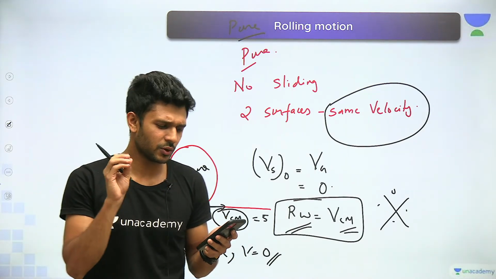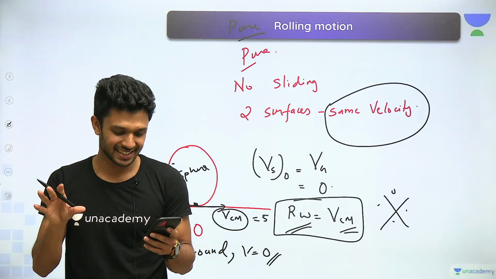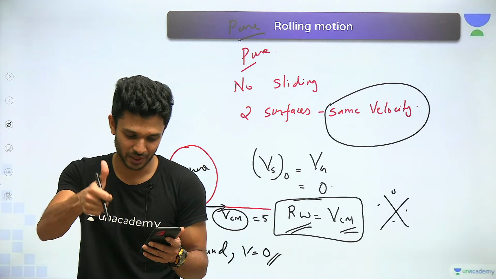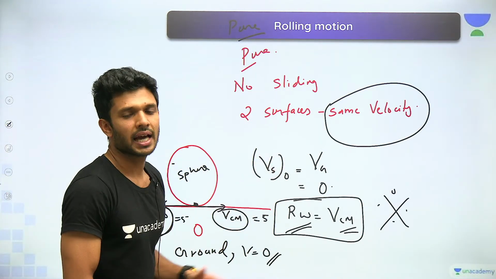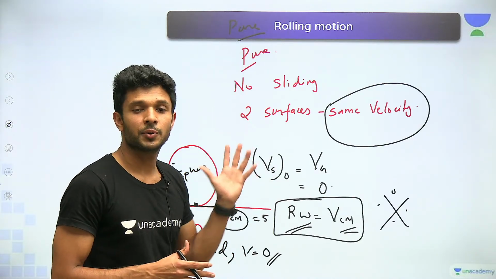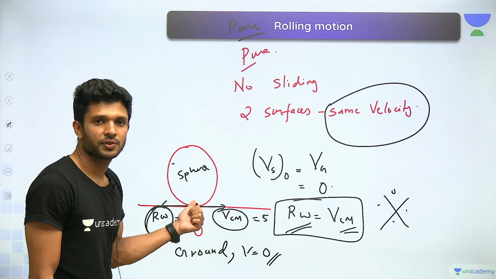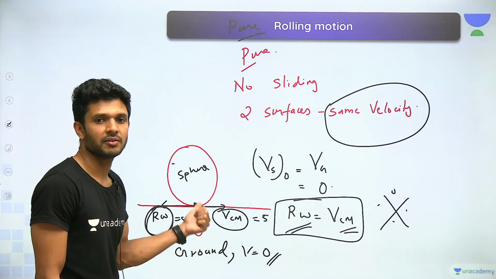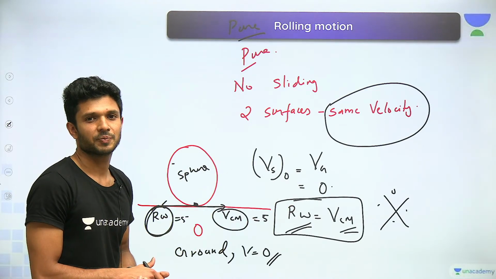Okay, so I don't think there are any doubts, everything is clear, right? Okay Anupam, Sankemitra, Kunal, very good. So good to go. Now we all have understood how a rolling motion can be a pure rolling motion whenever the bottom point of the rolling body has the same velocity as the ground, here in this case, which is equal to R omega, isn't it?